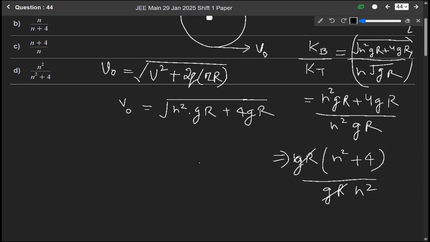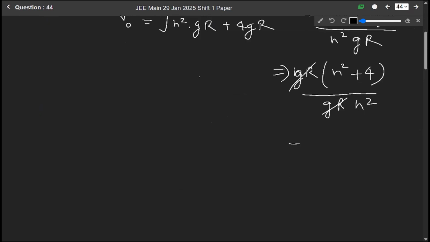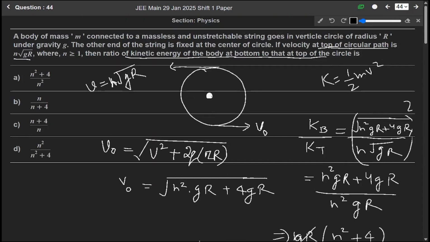So this gr cancels out, and we get the ratio of kinetic energy at the bottom to kinetic energy at the top as n square plus 4 over n square. According to this, option A is the correct answer.